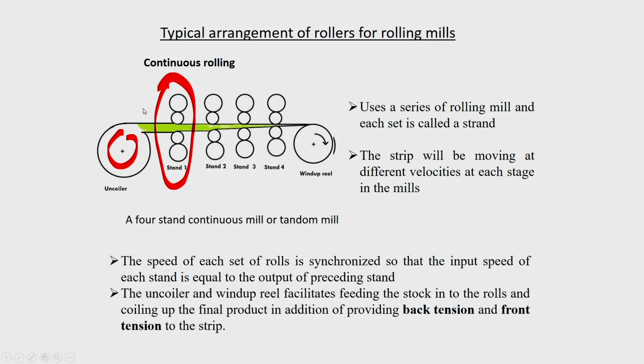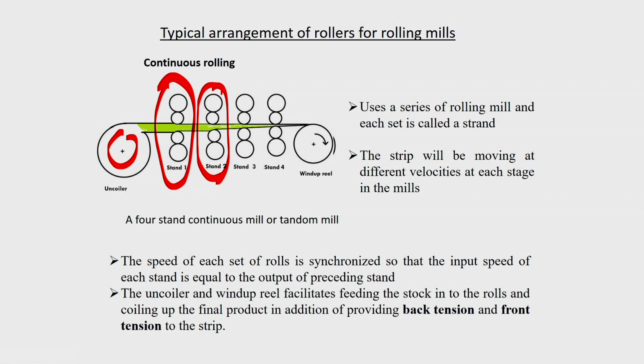stage of rolling. When it enters into that, you will find that the velocity of the metal which comes out will be higher than the initial velocity before it entered, because there is a reduction. When the height is reduced, the length correspondingly increases to maintain the constant volume of the material, and then the exit of the first station will be the inlet to the second strand.